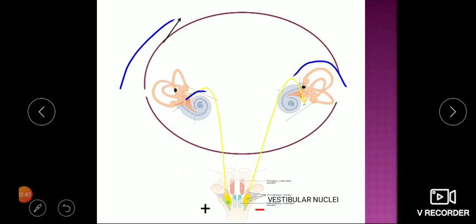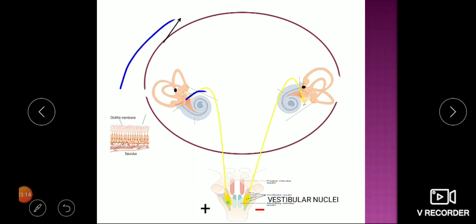Because of this, there is inhibition. So there is hyperpolarization here, and depolarization here. So one stimulates and the other inhibits. In this way the balance is maintained, because whenever we move our body in any direction, one group of muscles must contract and the other must relax to make the body stable.